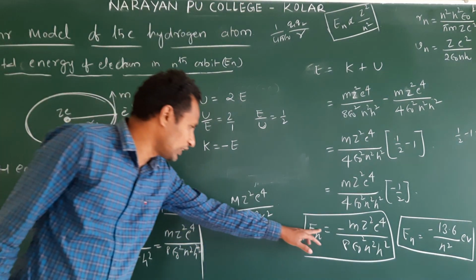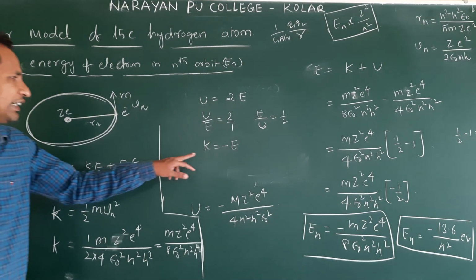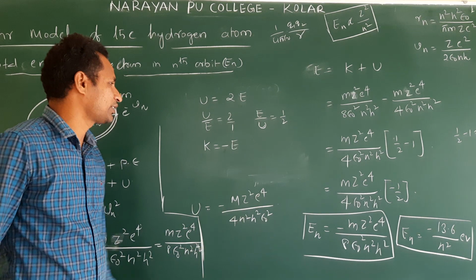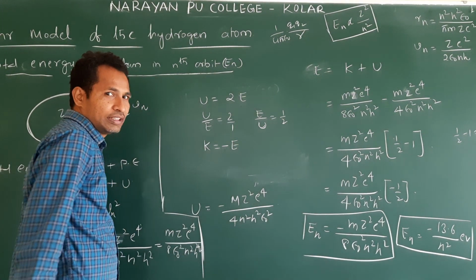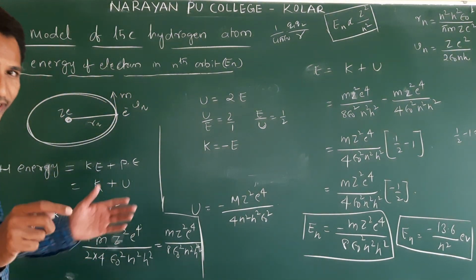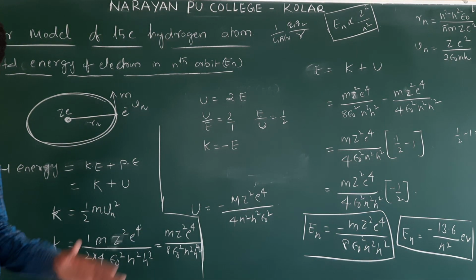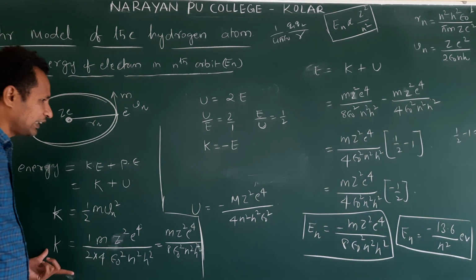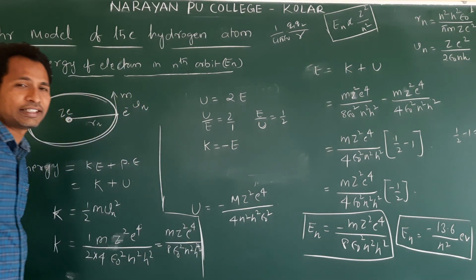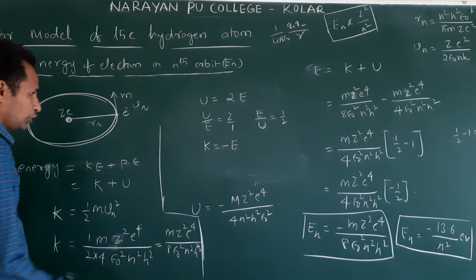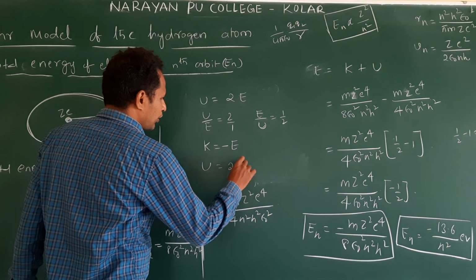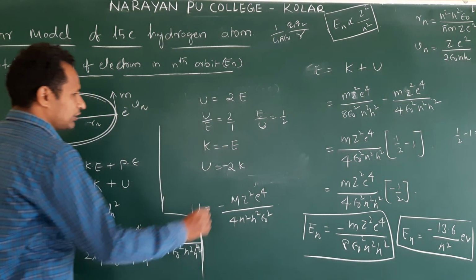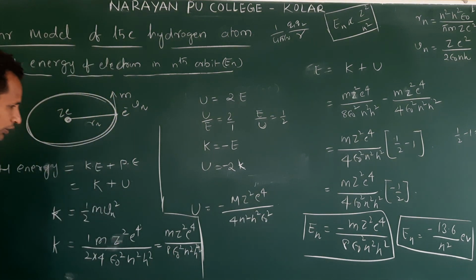But total energy is negative, kinetic energy is positive. If I write like this, kinetic energy is equal to minus of total energy. Minus into minus plus. The ratio is in magnitudes only. It is 1:1 in magnitudes, not in sign. Then how do you write kinetic energy and potential energy? Same. U is equal to again minus 2 times of K. Am I correct or not? You will get again same.